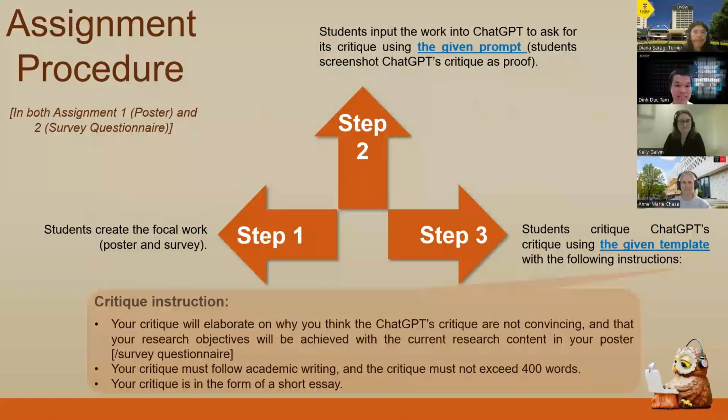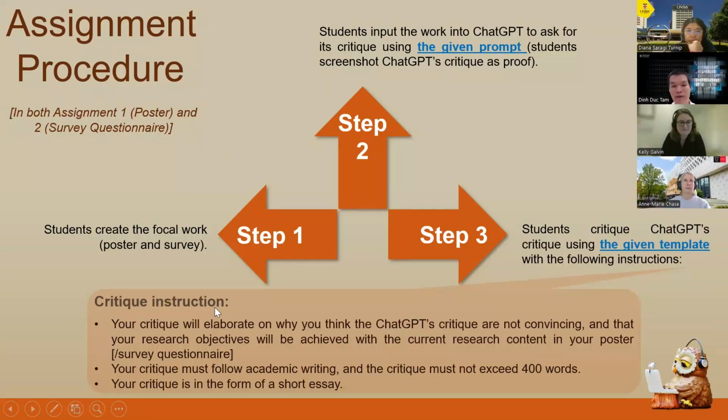So here are the three steps. The first step is they do their work normally. The second step is that I create a prompt based on certain elements I will share with you immediately. Students all use the same prompt, put it into ChatGPT, and ask for ChatGPT's critique. In that prompt, ChatGPT has to critique, meaning it does not agree with their work, but critiques it. And finally, the student will critique what ChatGPT has critiqued about their work, given the template.